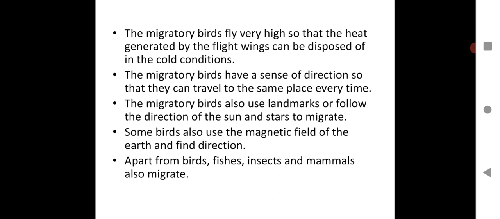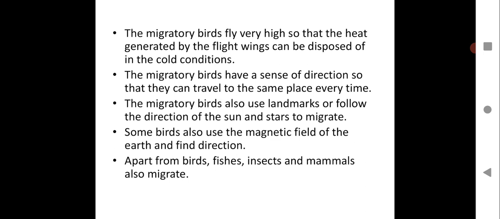Migratory birds fly very high so that the heat generated by the flight wings can be disposed of in the cold conditions. The migratory birds have a sense of direction so that they can travel to the same place every time. See how much sense they have. Naturally, they are so intelligent.